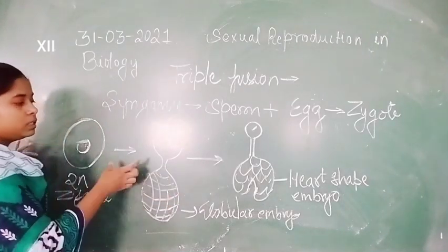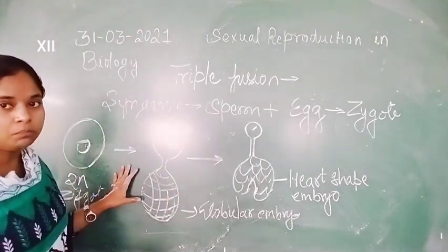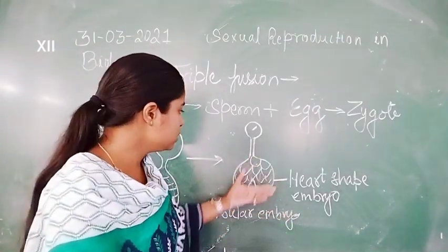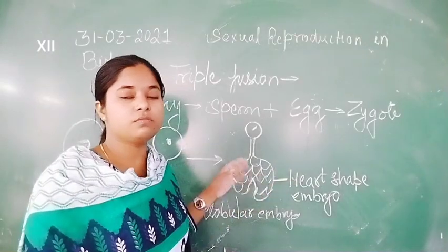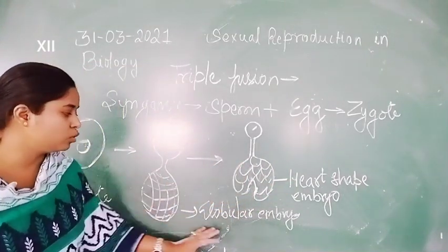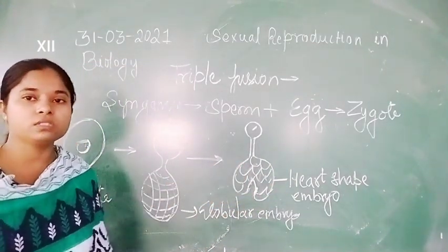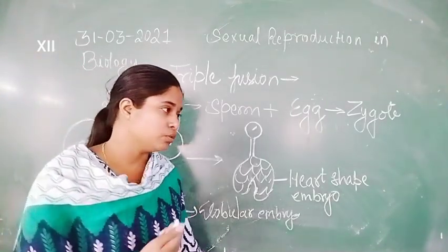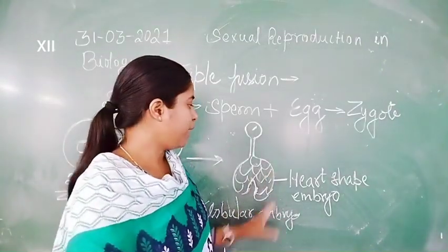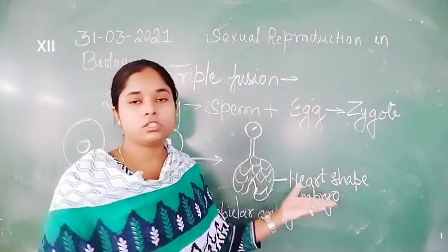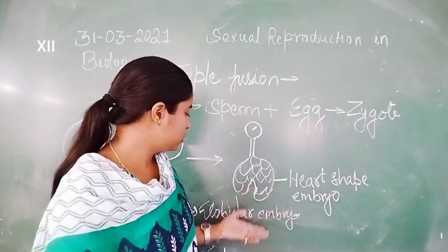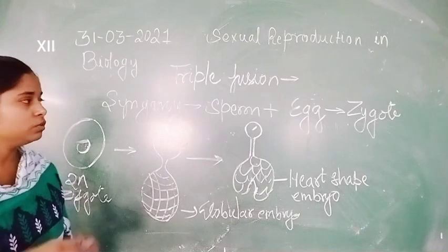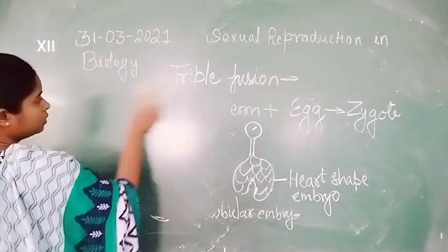suspensor all these cells arise by multiplication, simply by mitosis division. This structure is also formed by mitosis division, when the globular structure undergoes division, proliferation and differentiation both, matures and grows, and finally the heart-shaped structure of the embryo forms. Now the heart-shaped structure is converted into the mature embryo.